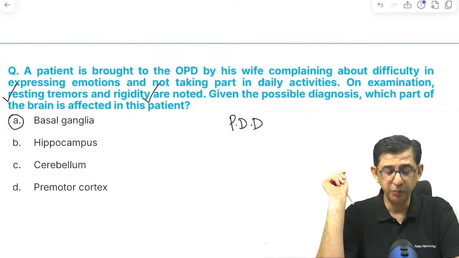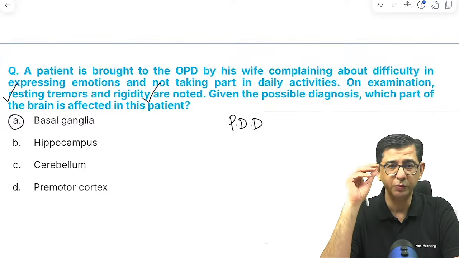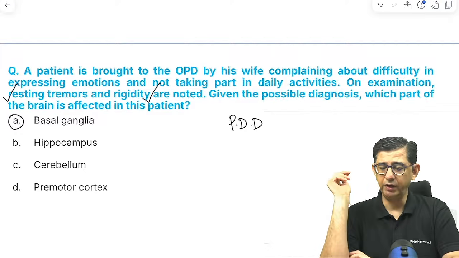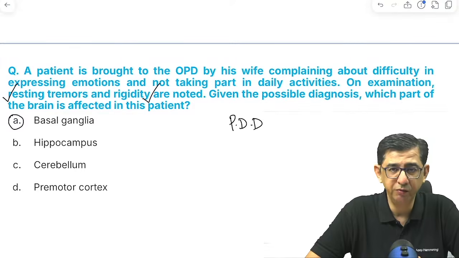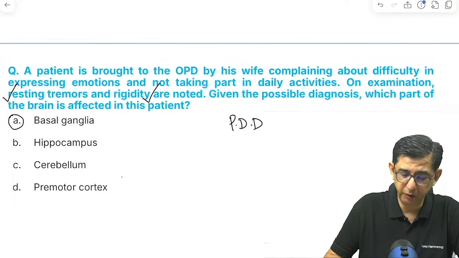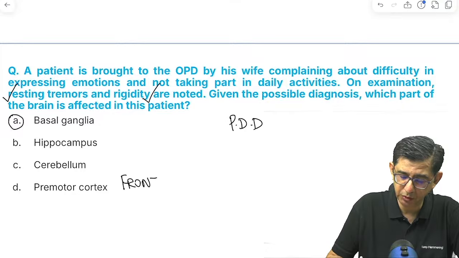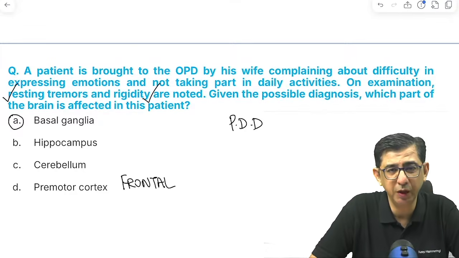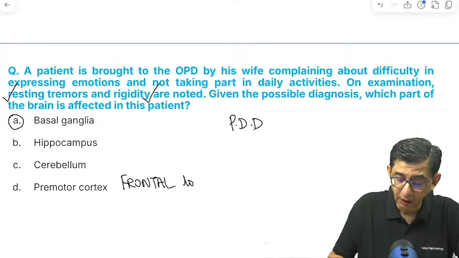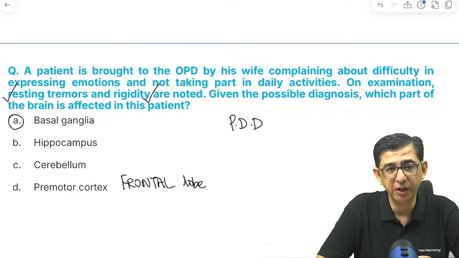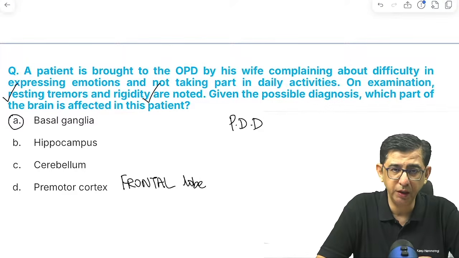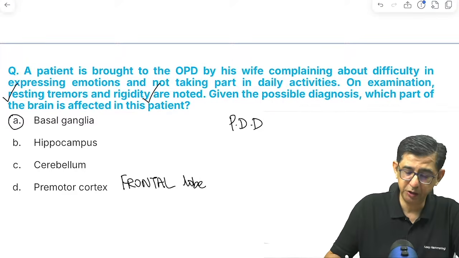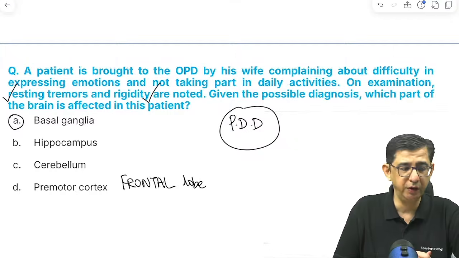I had a very good answer, premotor cortex. If I focus only on the first point, that is not taking part in activities and difficulty in expressing emotions, even premotor cortex is a very good component which is present, which is in the frontal lobe. Basically, if this question was based only on the first line, I would have been thinking about frontotemporal dementia. If this question was not mentioning tremors and rigidity, I would have thought in terms of option number D only. But that's why I said the diagnosis in the patient is PDD, Parkinson disease with development of dementia, which can result in development of this manifestation.